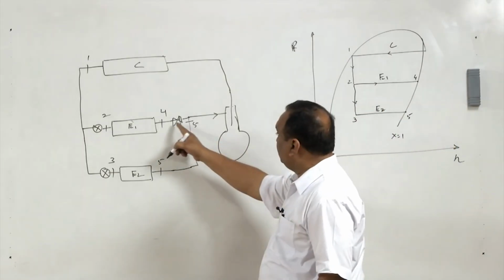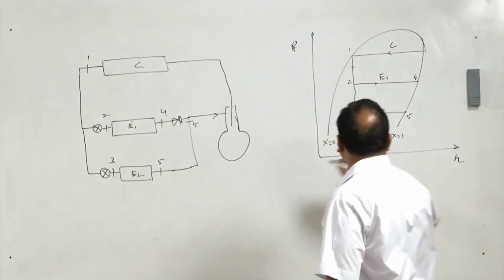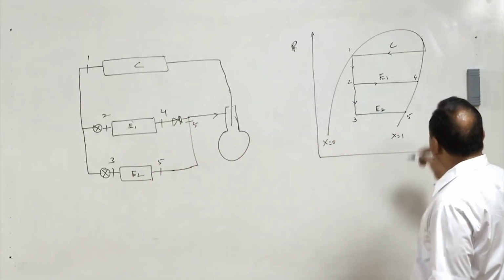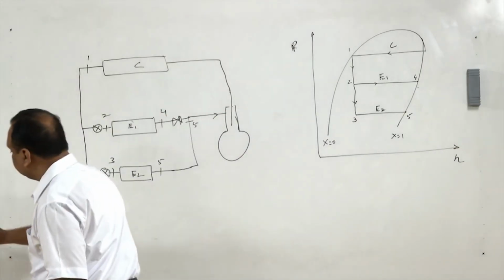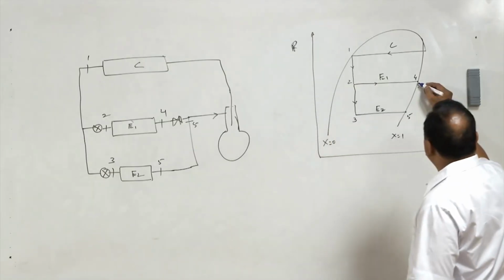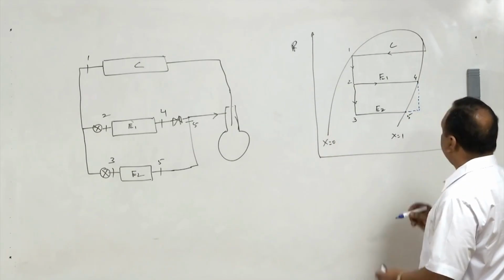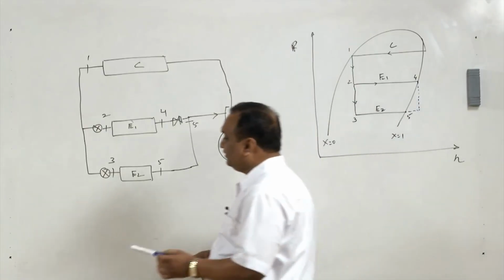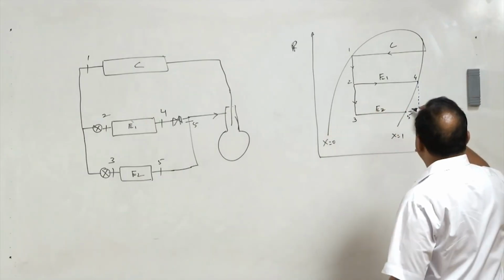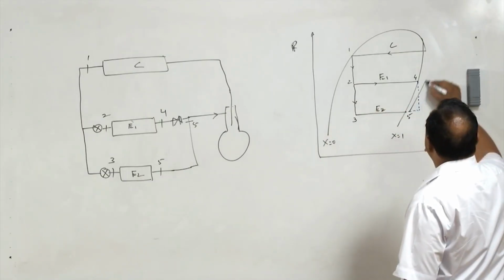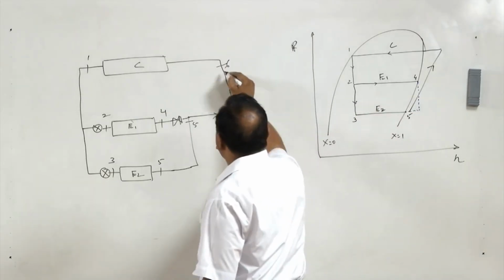What should we do? We should reduce the pressure at the exit of evaporator 1 through throttling. In a throttling process, enthalpy remains constant. Through the throttling process the pressure is reduced and mixing takes place. After mixing, the mixture goes to the compressor, compression takes place, and we attain state 6.